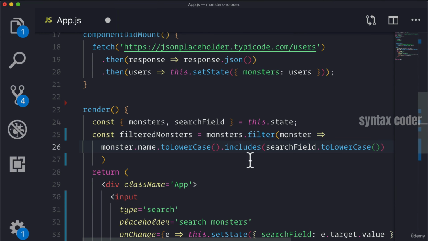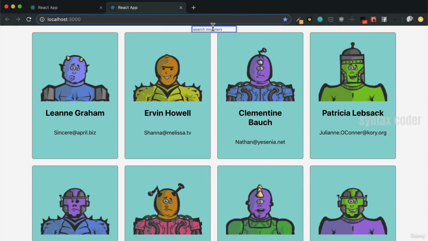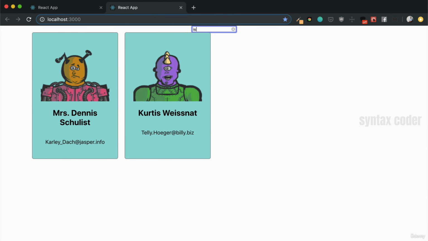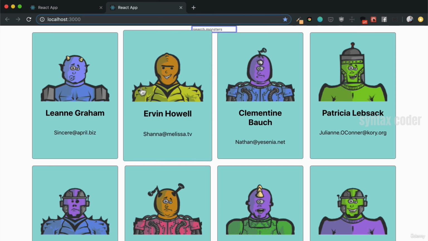So includes, just like the array method includes, will return true or false based off of whether or not this string includes the string we're passing to it. And now, instead of passing in our state of monsters, we'll just pass in our new filteredMonsters. And now we see that as we type, we're filtering out the monsters that don't have what we've typed in inside of their name.